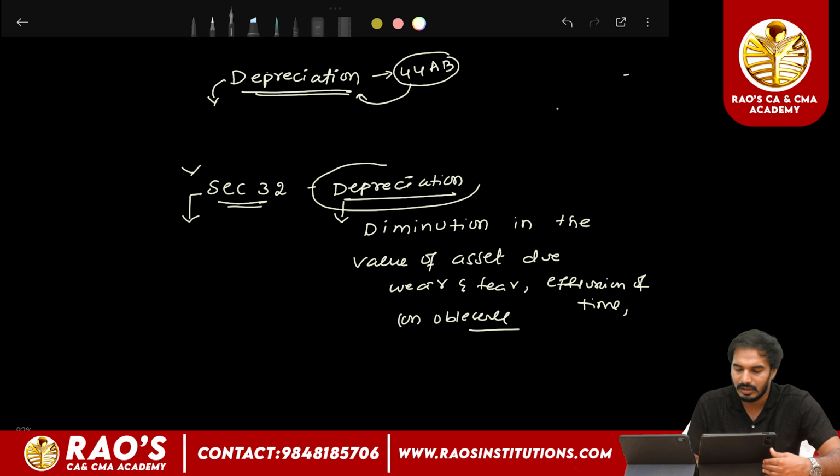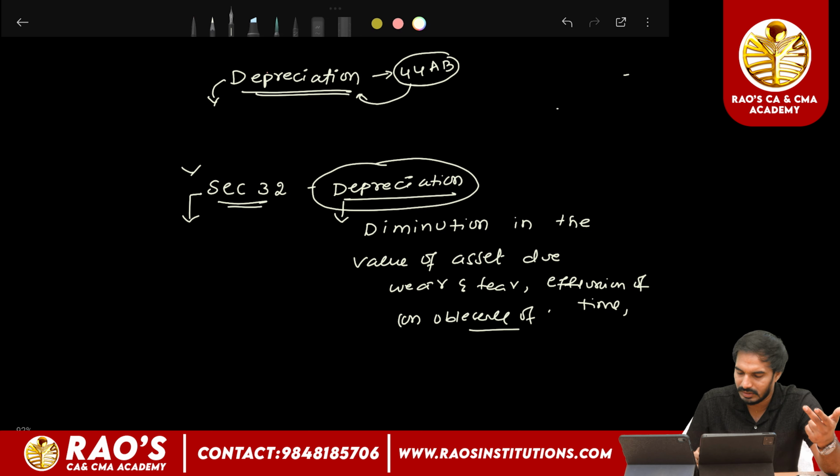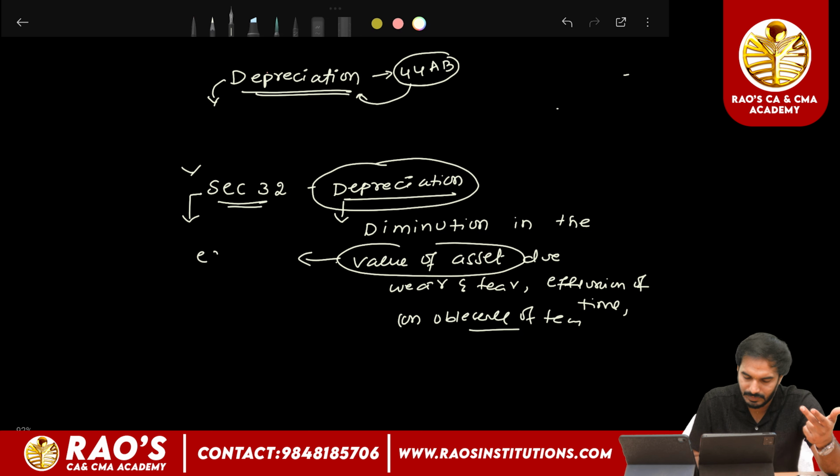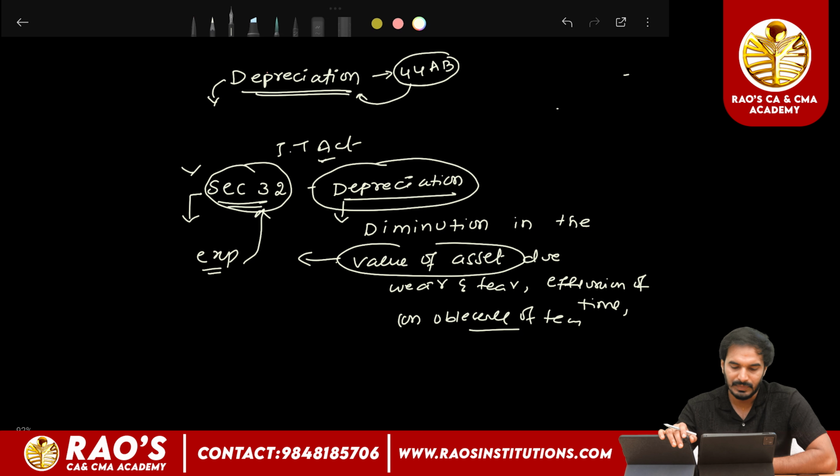Those losses in value of an asset due to efflux of time, wear and tear, or obsolescence of technology can be claimed as an expense under section 32 of the Income Tax Act.